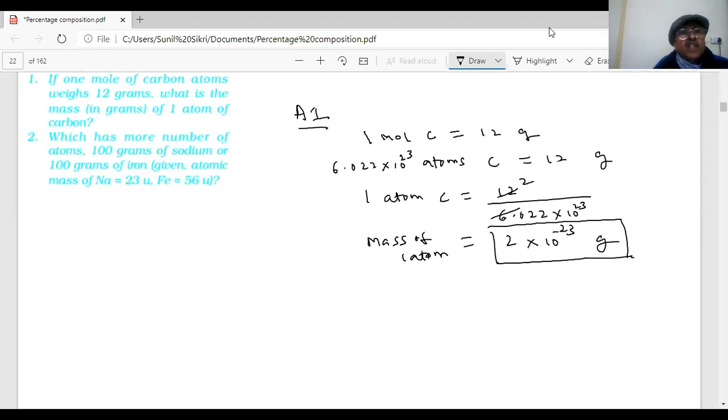Question number 2 on the screen, students. Which has more number of atoms, 100 gram of sodium or 100 grams of iron? Which has more atoms? 1 minute to answer the question, students. You are given sodium, 100 grams. What is the atomic mass of sodium? 23 gram per mole.